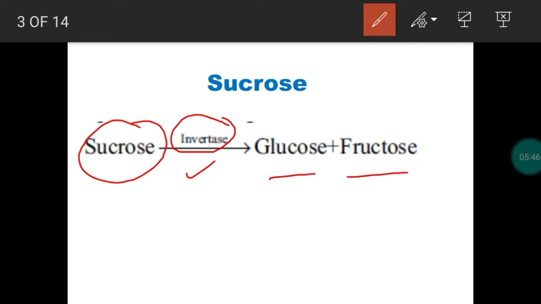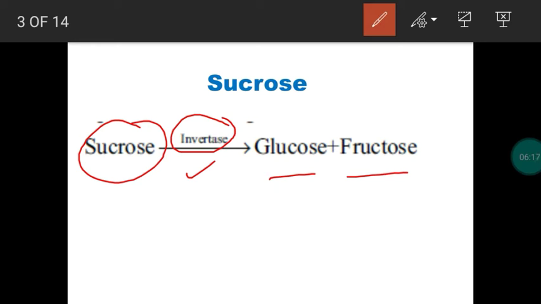Specific rotation is nothing but the angle at which the molecule rotates plane polarized light. For glucose, we studied 53 degree as the specific rotation. For fructose, we studied minus 92 degree because it is levorotatory. In this topic, the exact value is given: for glucose plus 52.5 degree, for fructose minus 92.4 degree.